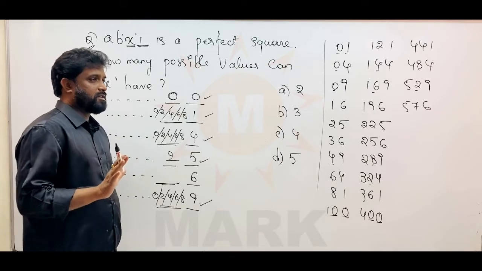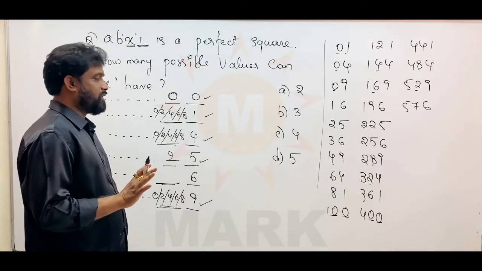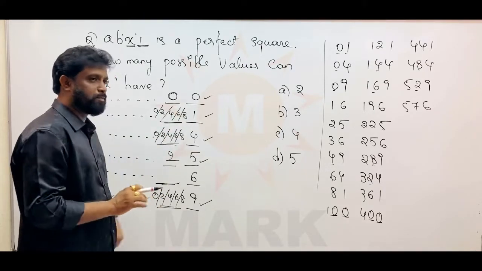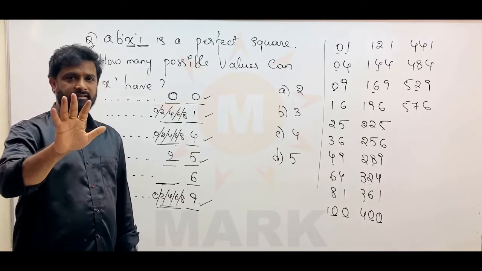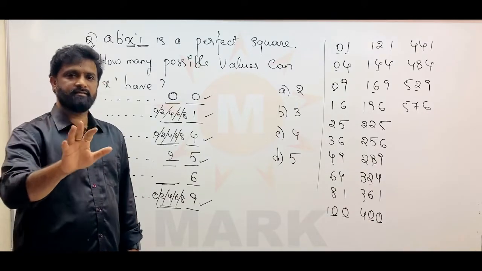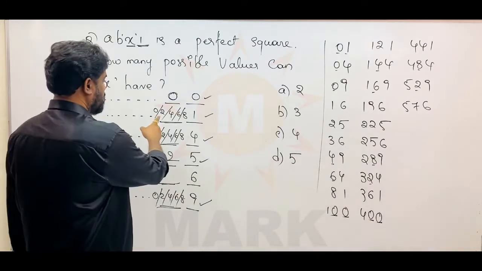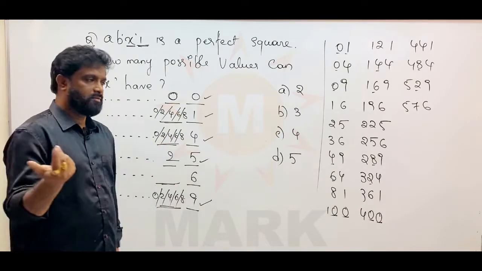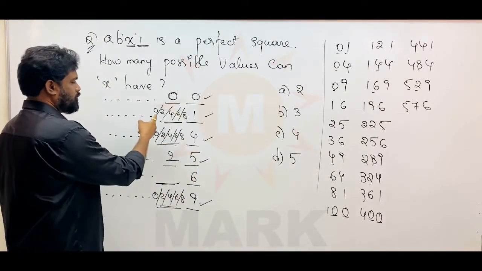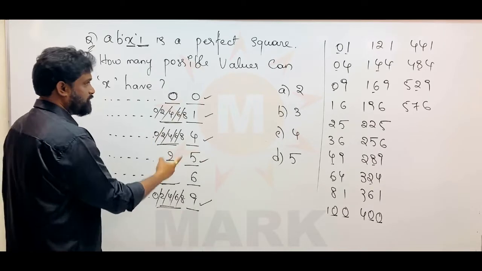Whenever the units digit of a perfect square is 1, 4 or 9, there is a possibility of only 5 numbers. They are nothing but even integers, including 0, because 2, 4, 6, 8 you can also call integers, right? So 0, 2, 4, 6, 8. You can check if you want.